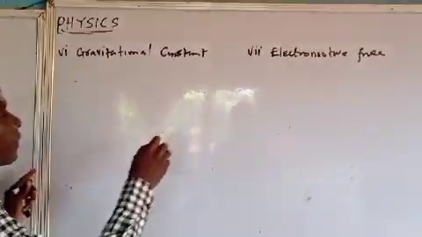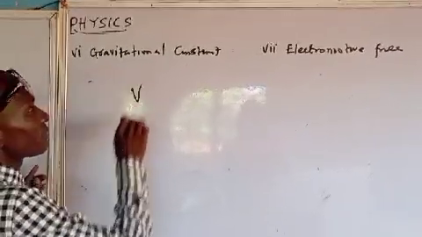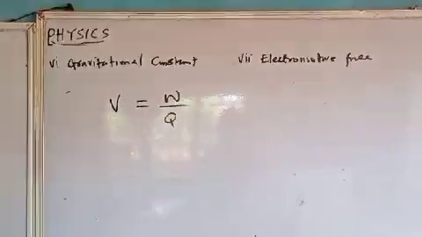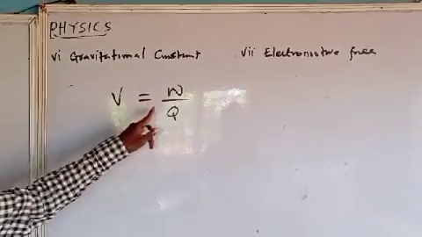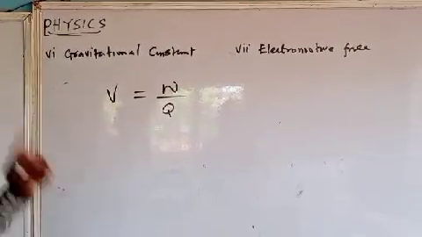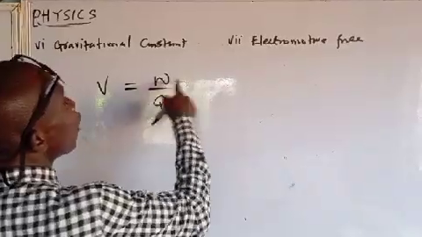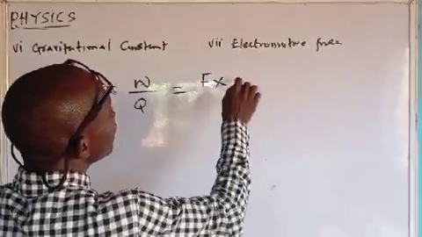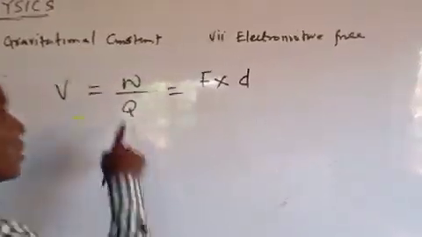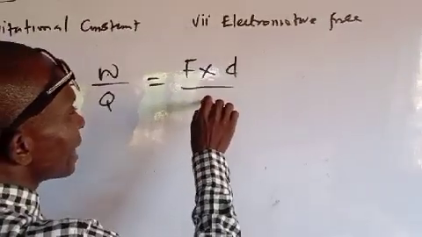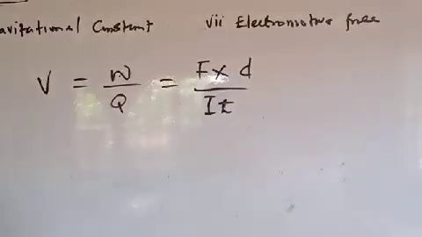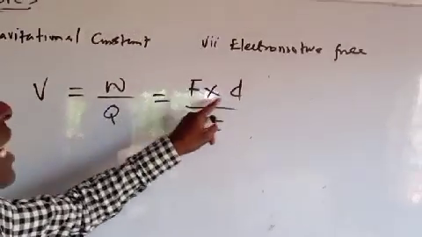So now I can say that electromotive force, I can denote it as V. I can say that it's the same as the work done over what? Charge. Work done over charge. So if I take it as this, what is work done? We say that work done here is force times what? Distance. Why charge here? We take charge as IT. Charge is IT. Now force times what?